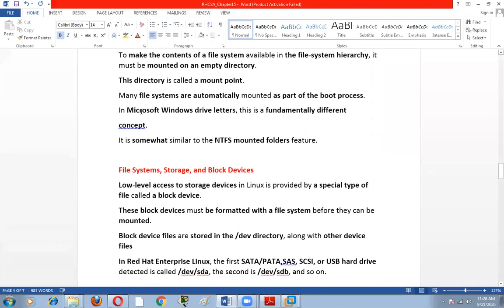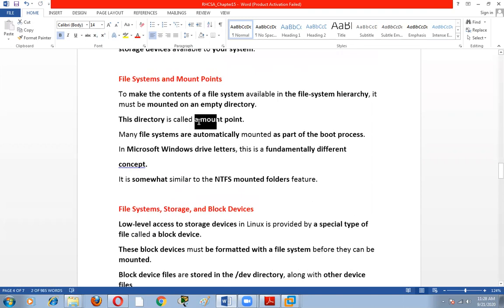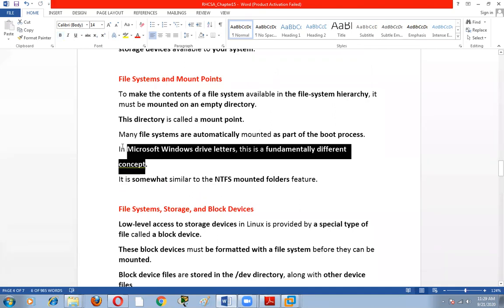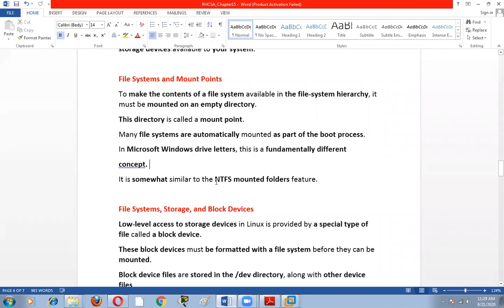Just like Windows, we use drive letters. In Linux, we use mount points. In Windows, we use drive letters. This is the fundamental concept used in Microsoft machines. In Microsoft, what file system do we use? We use NTFS file systems.